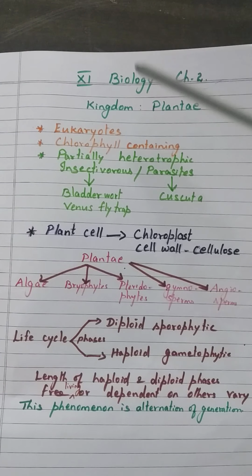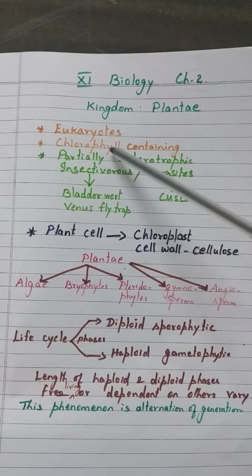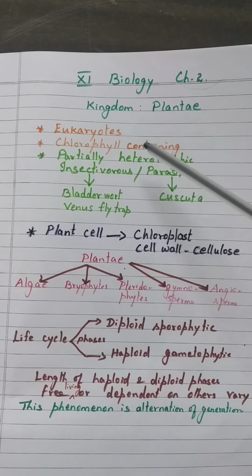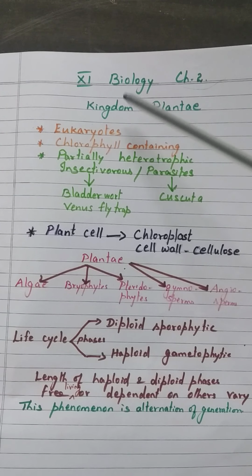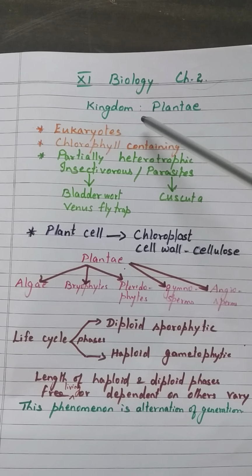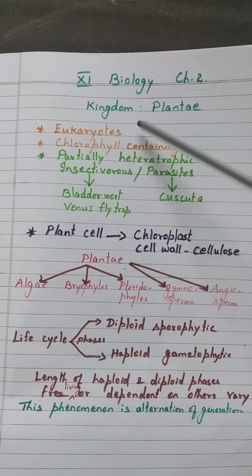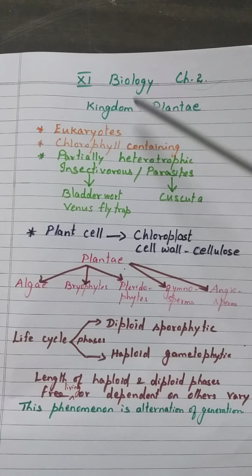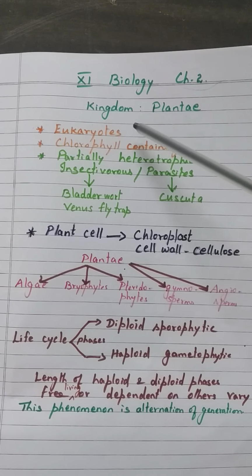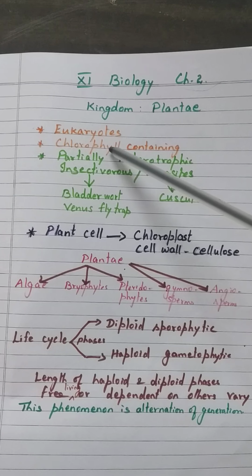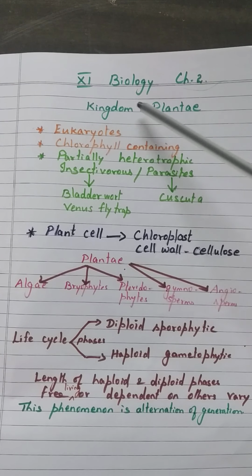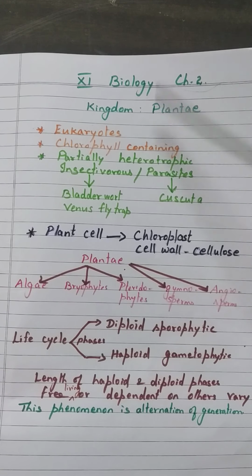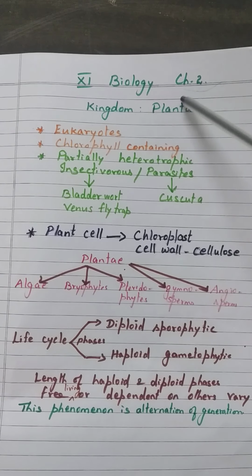Kingdom Plantae includes eukaryotic chlorophyll containing organisms, commonly known as plants. Eukaryotes, what are eukaryotes? They have a well-defined nucleus with nuclear membrane and membrane-bound cell organelles. They have chlorophyll. So, the kingdom Plantae includes all eukaryotic chlorophyll containing organisms called plants. All plants come under Plantae.